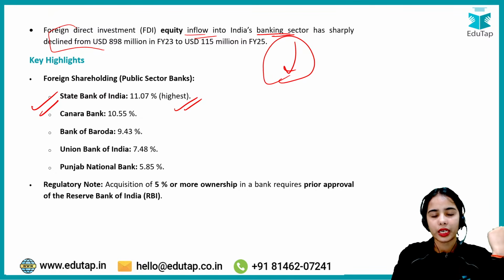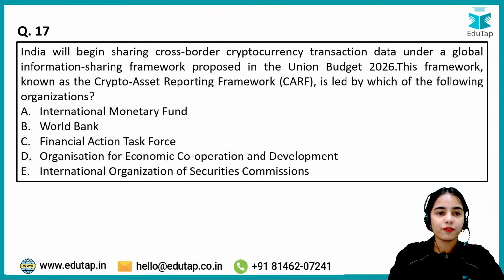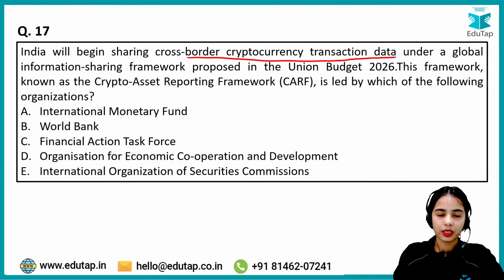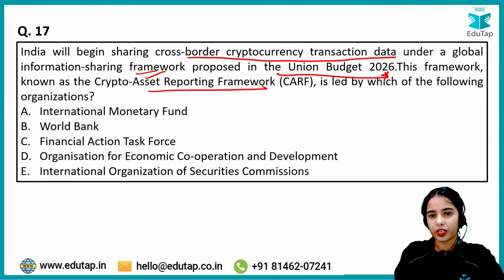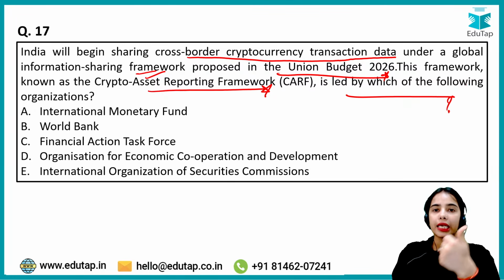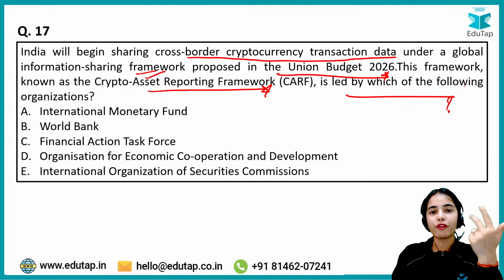Now, India will begin sharing cross-border cryptocurrency transaction data under a global information sharing framework proposed in the Union Budget 2026. This framework, known as the Crypto Asset Reporting Framework, is led by which of the following organizations? Is it led by the International Monetary Fund, World Bank, Financial Action Task Force, Organization for Economic Cooperation and Development, or International Organization of Securities Commissions?